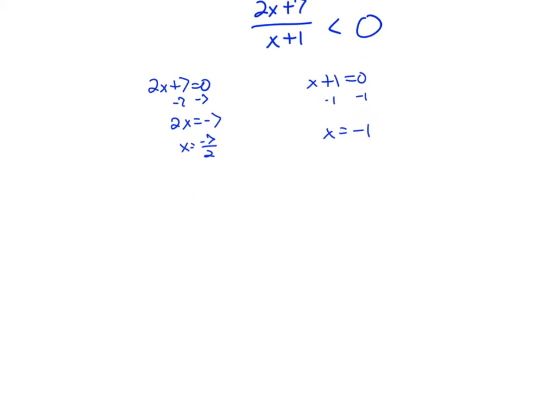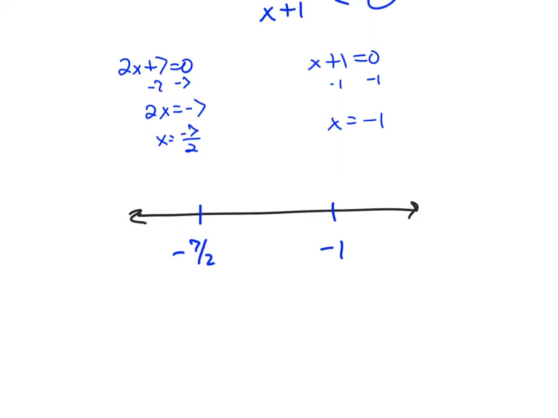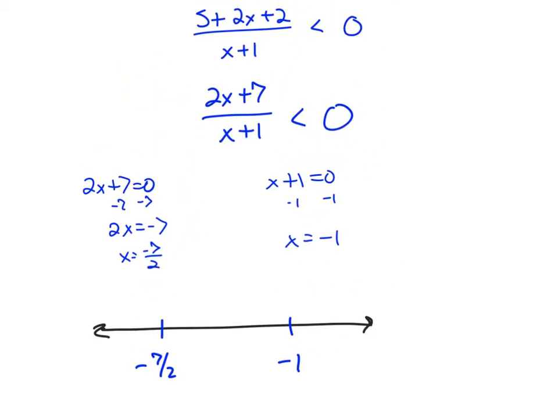So when I go to my number line, I have negative 7 halves, which is about negative 3.5. So I have negative 7 halves and negative 1. And then I'm testing numbers in between. Oh, and which one came from the bottom? It was the x plus 1 that came from the bottom. So that one gets an open circle, or it gets parentheses.